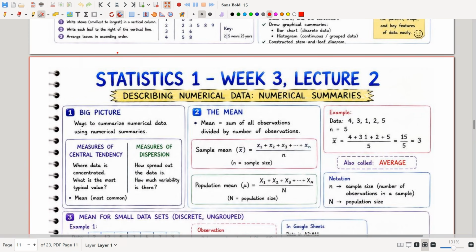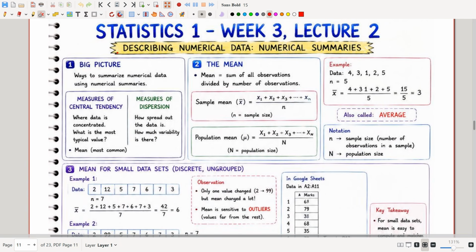Now let us move on to describing numerical data. The best way to summarize numerical data is using numerical summaries. There are two types of numerical summaries. One is measures of central tendency and one is measures of dispersion. Measures of central tendency tell us where the data is concentrated. What is the most typical value?